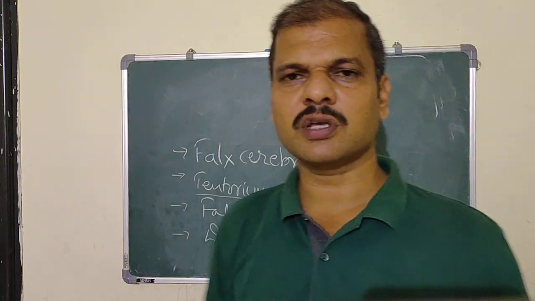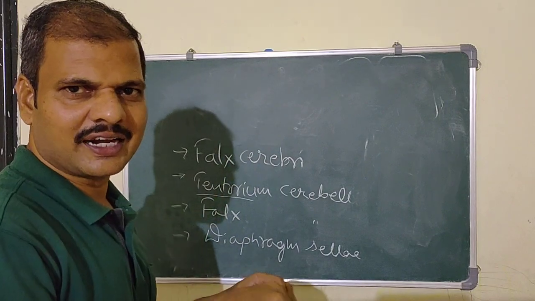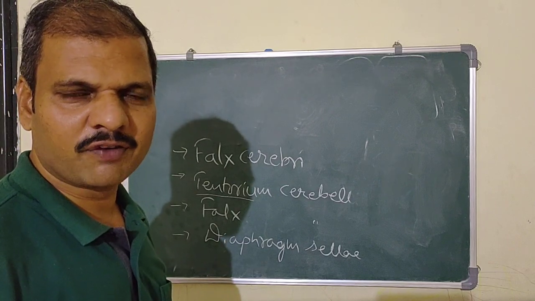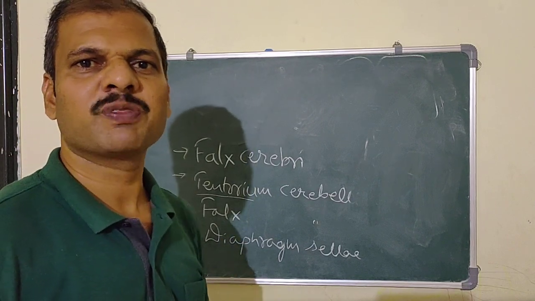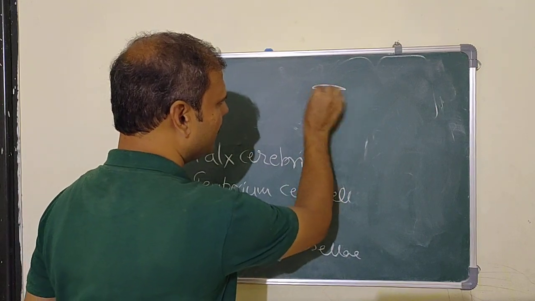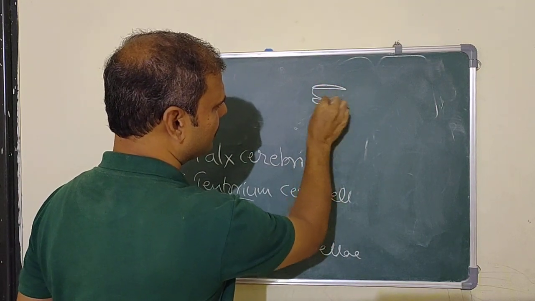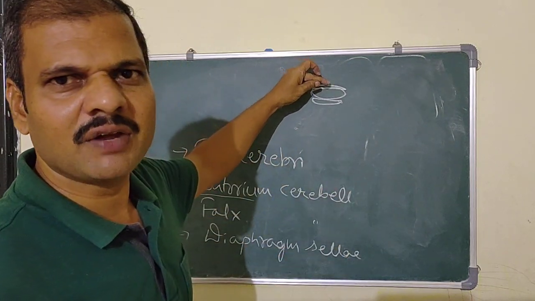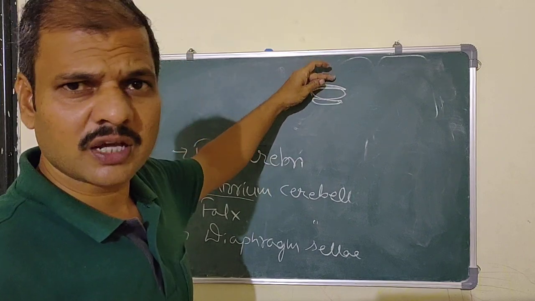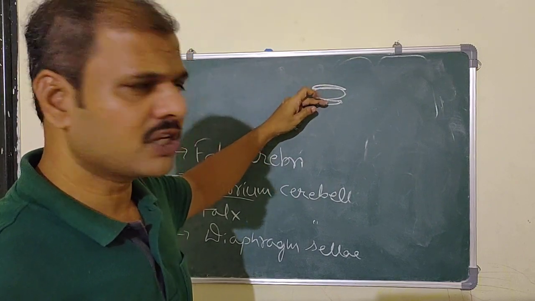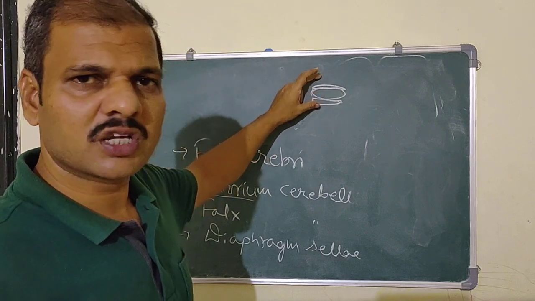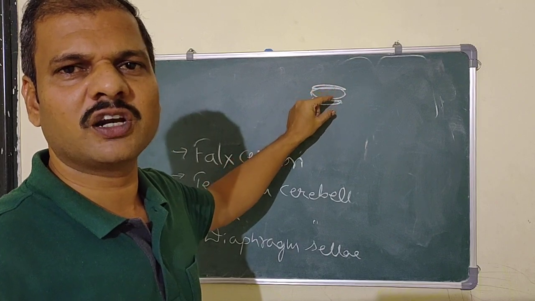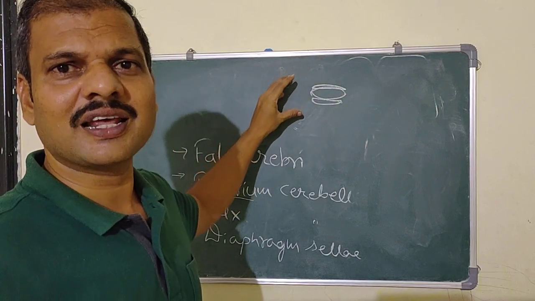In the middle cranial fossa, we have seen the central part and the two lateral parts. In the median part of the middle cranial fossa there is the sella turcica. It is formed by an anterior elevation and a posterior elevation, and between them there is the hypophyseal fossa. The anterior elevation is the tuberculum sellae, and the posterior is the dorsum sellae. Between the dorsum and the tuberculum sellae is a depression, the hypophyseal fossa. So totally it forms the sella turcica.